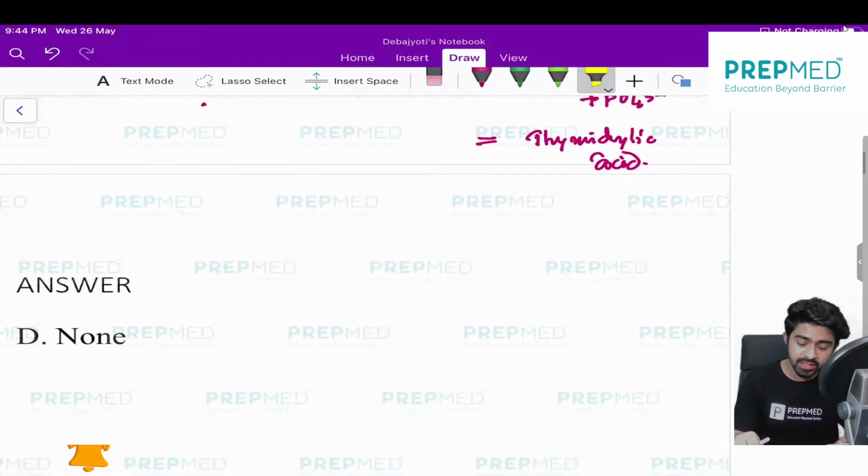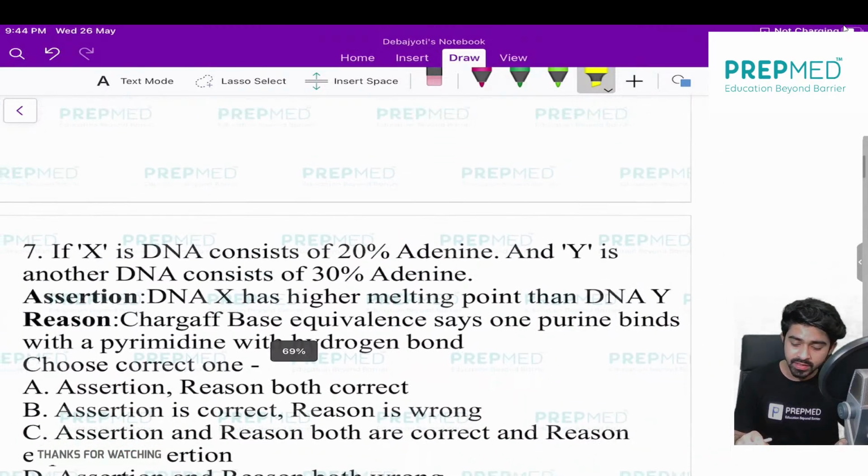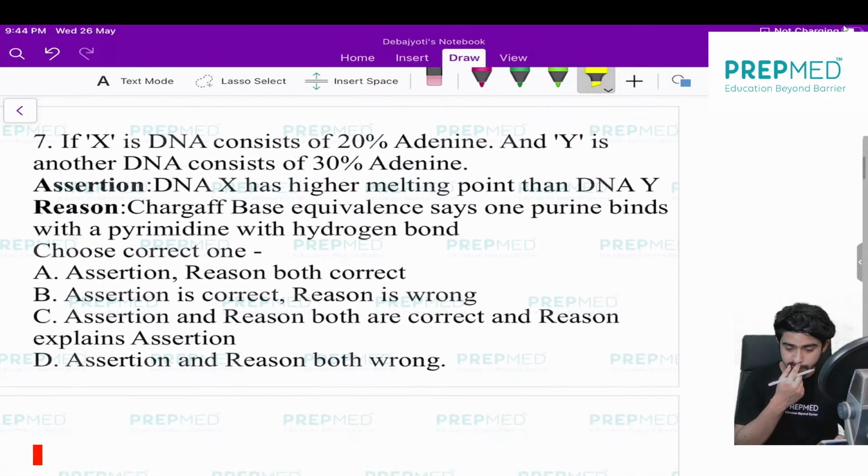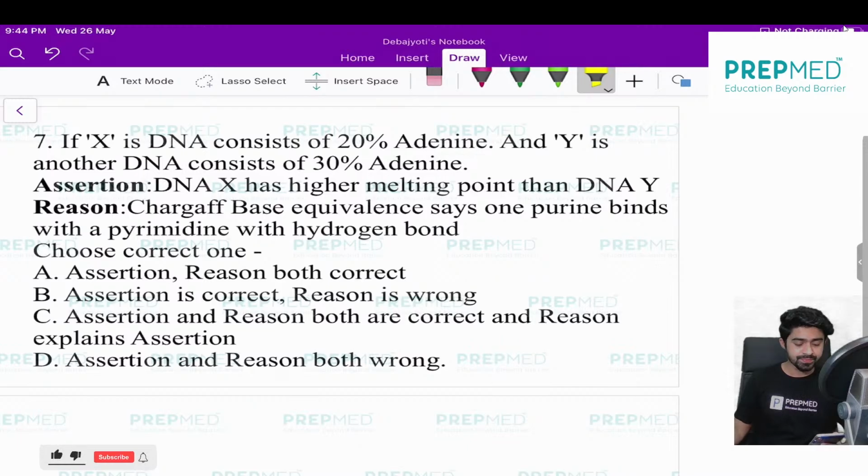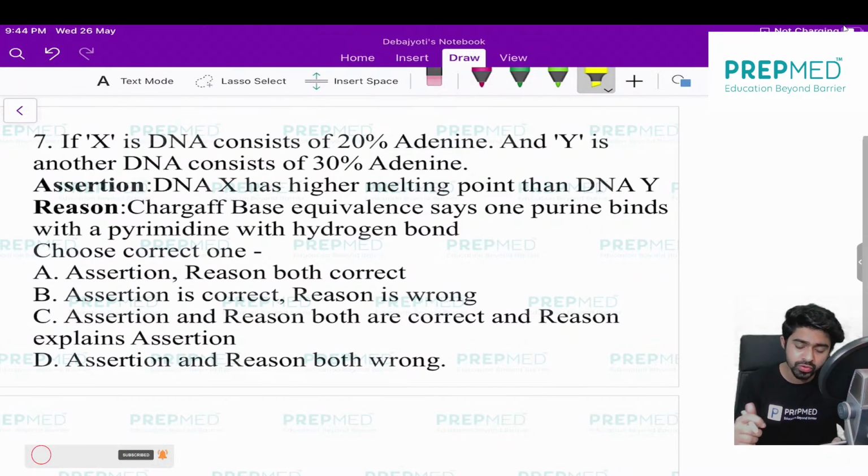On question number 7, this is another question which is based on a very basic concept, and it's again a question on DNA, and it's a previous year question. But here I just want to tell you how to choose the assertion reason question. Though very soon I will also upload another video on how to attempt assertion reason. You know, being a NEET paper now, you will not be asked many assertion reason questions.